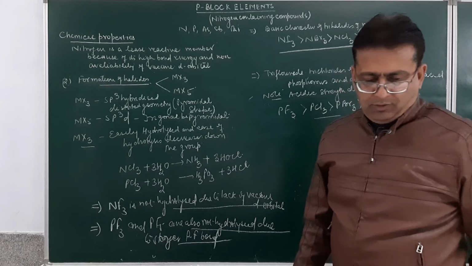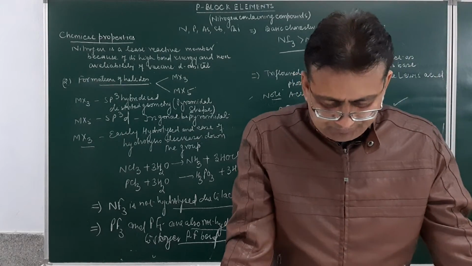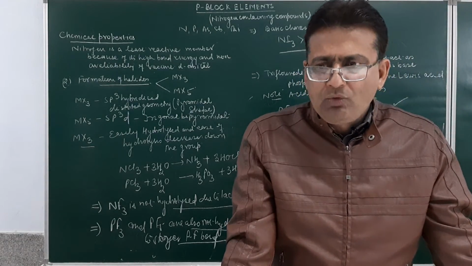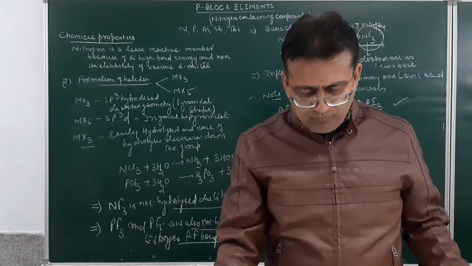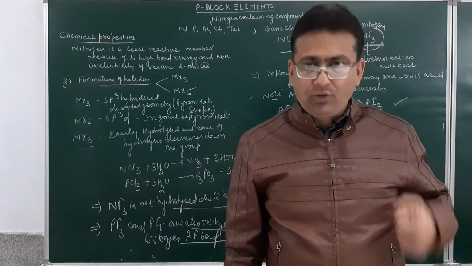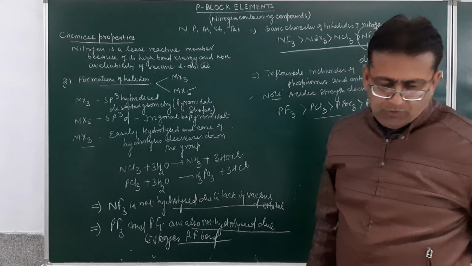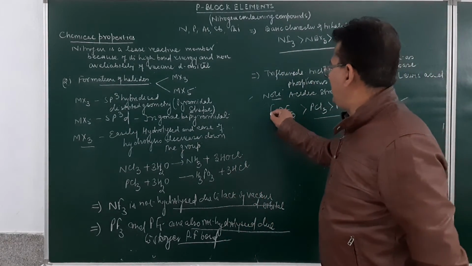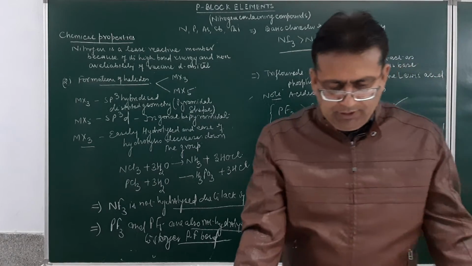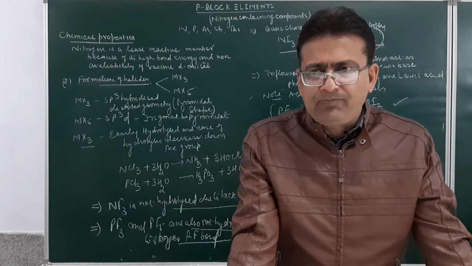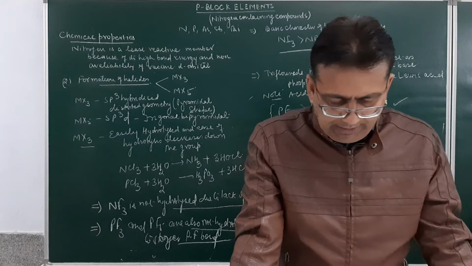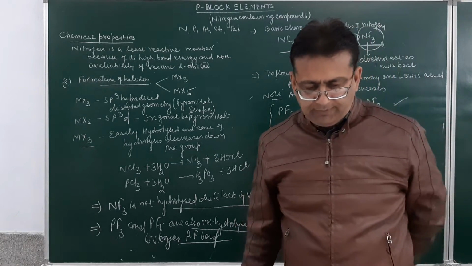Then one more thing you must remember. You will be asking why they are the Lewis acid. So why does this compound act as a Lewis acid? The reason is due to the electron withdrawing effect of the halogen attached to this compound.